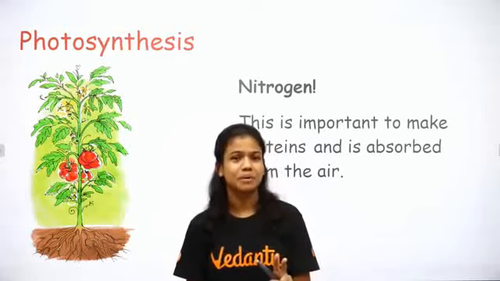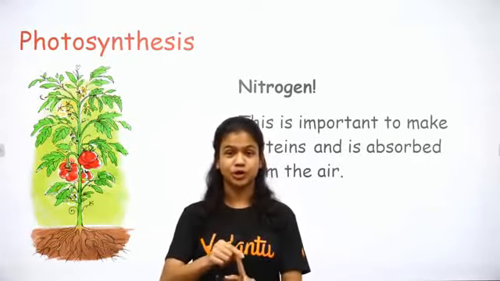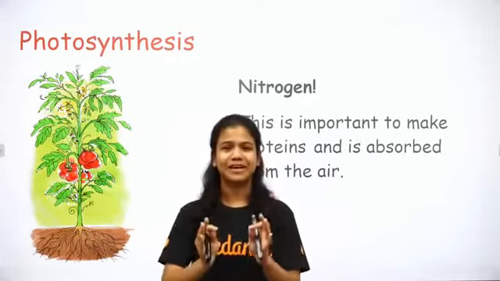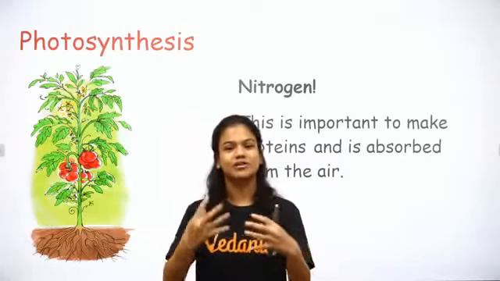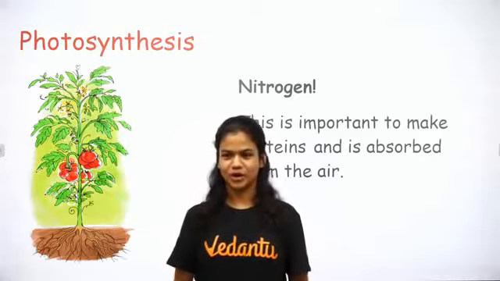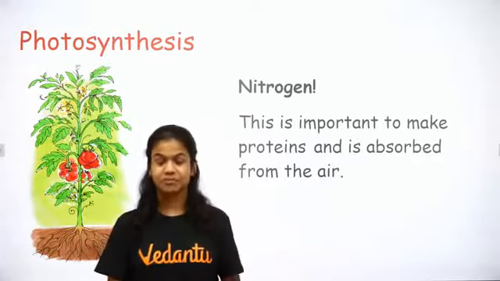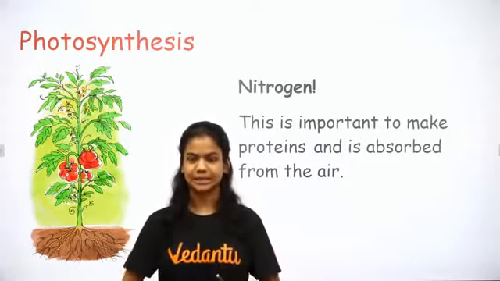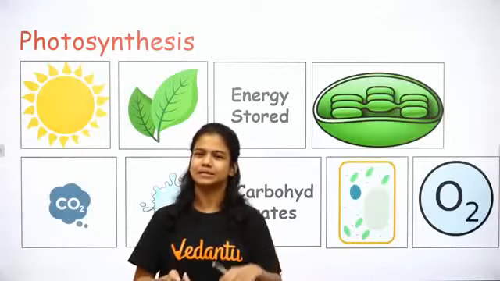Two things you have to remember: that nitrogen is important because it helps the plant to produce protein and fats. And second, there is a specific kind of bacteria in the roots of the plants which helps to convert the nitrogen in the air and gives it to the plant. So this is important to make proteins and is absorbed from the air by the bacteria which is in the roots. Not directly, not from stomata. Stomata is only for carbon dioxide.